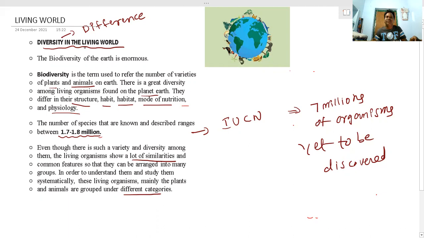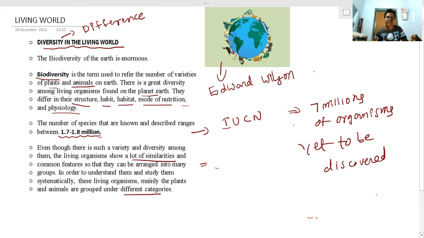Once again, listen here. We are studying diversity. Diversity means difference, and biodiversity means different forms of life seen on the earth. This is the picture where we can see the biodiversity, and the term biodiversity was coined by Edward Wilson.